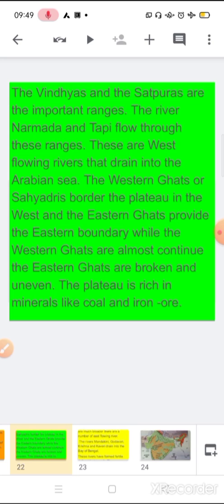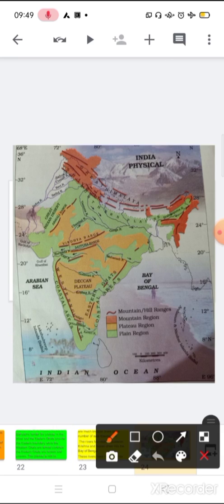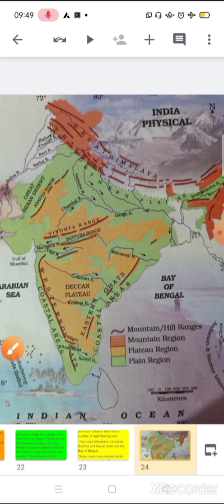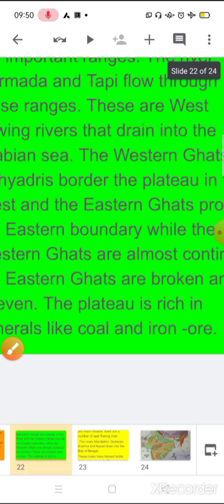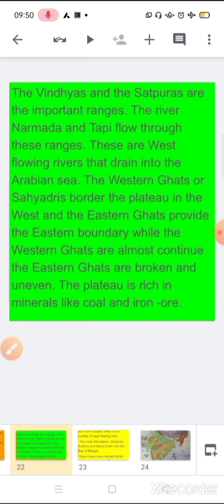Now this, how you will understand, you can see the line. The Eastern Ghat line, if you see properly, I'm enlarging it for you. See now, Eastern Ghats are broken. This is not something you can say is stretched completely, it is broken from somewhere. And if you see the Western Ghat, it is unbroken everywhere. So this is what I am talking about, that Eastern Ghats are broken and uneven, while Western Ghats are continuous and unbroken.